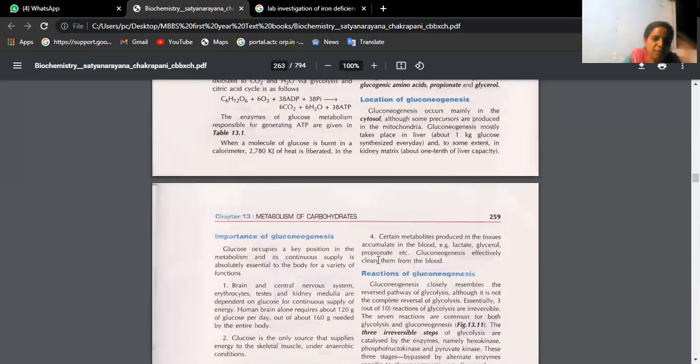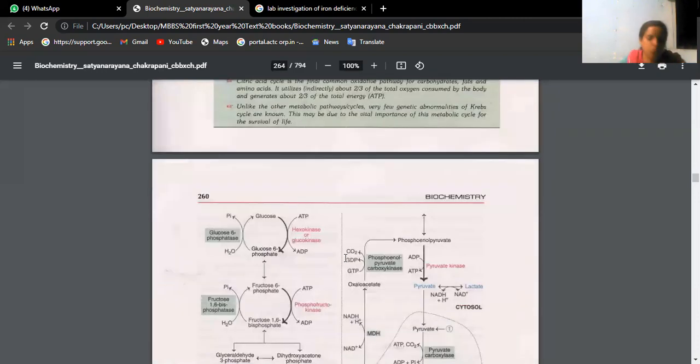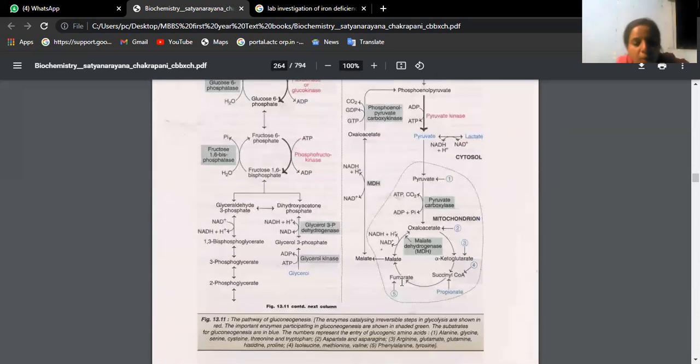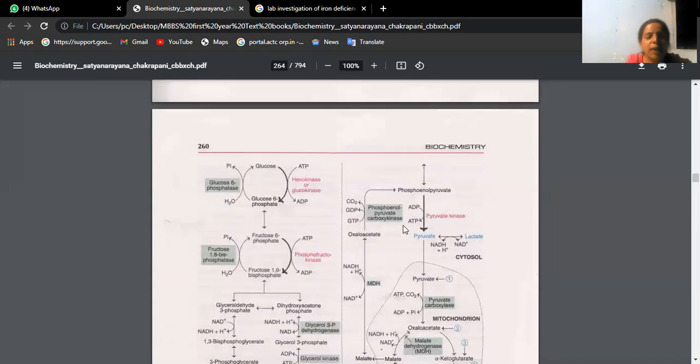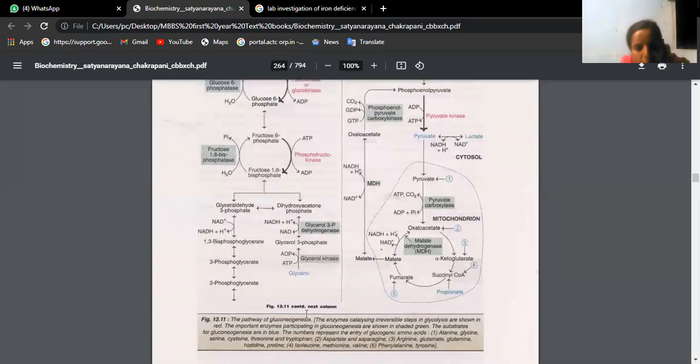So for this you have to learn the cycle and show the sources of proteins and also glycerol, which go into the cycle of gluconeogenesis. First I am going to take you to this cycle. This is actually the citric acid cycle in short, because this is explained in reverse, and you have to write the points also in reverse direction. So first thing, this is the citric acid cycle.